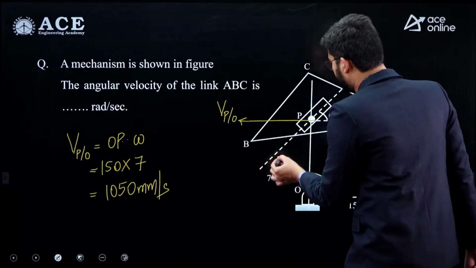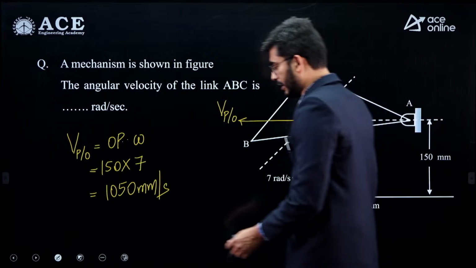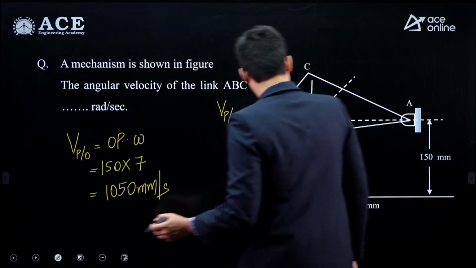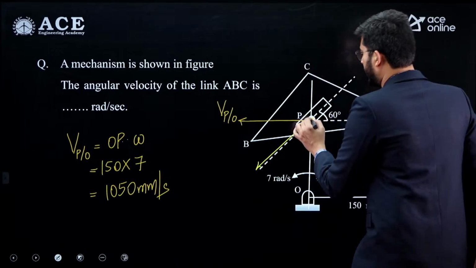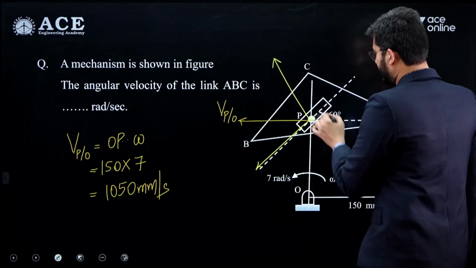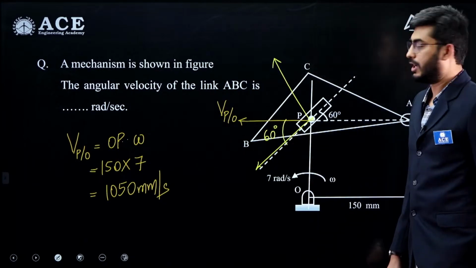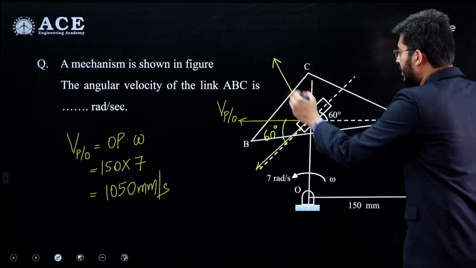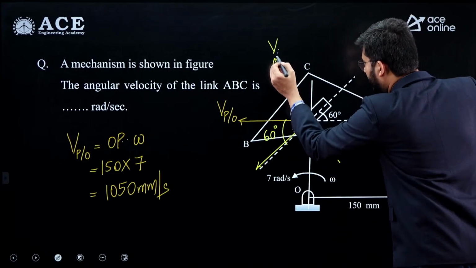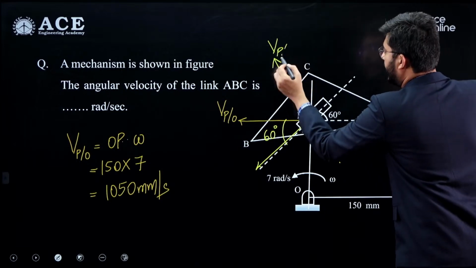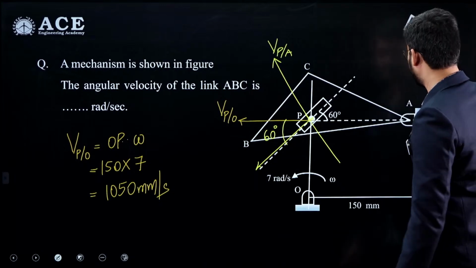So now we can resolve this velocity along the slotted bar and perpendicular to the slotted bar. So along the slotted bar, it will be this, and perpendicular to the slotted bar. So this angle is 60 degrees, so obviously this angle will also be 60 degrees. Now we need to measure the perpendicular distance of this vector, this is velocity of point P with respect to A. Velocity of point P with respect to A. So we need to measure this perpendicular distance.